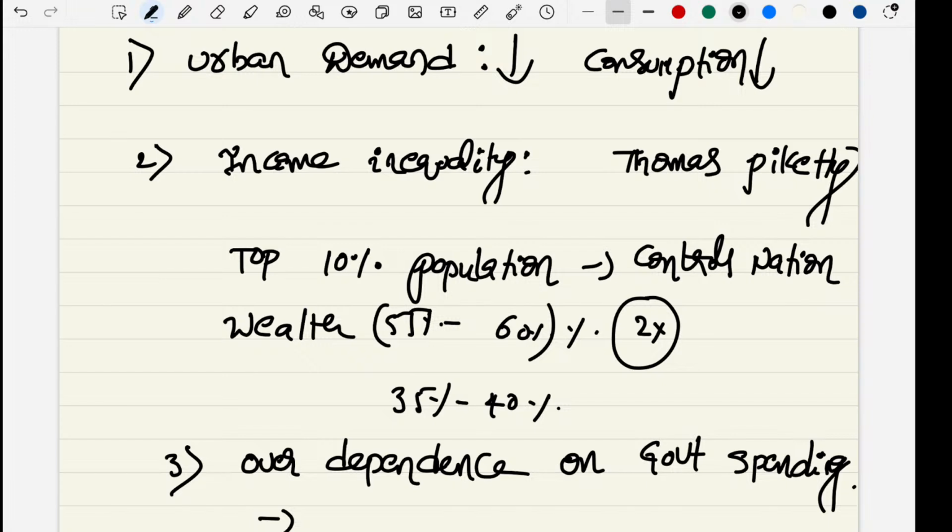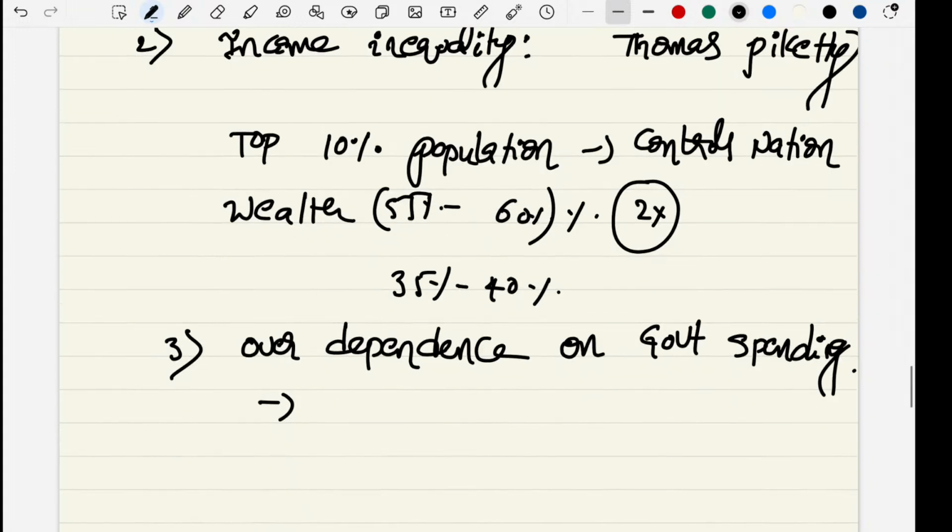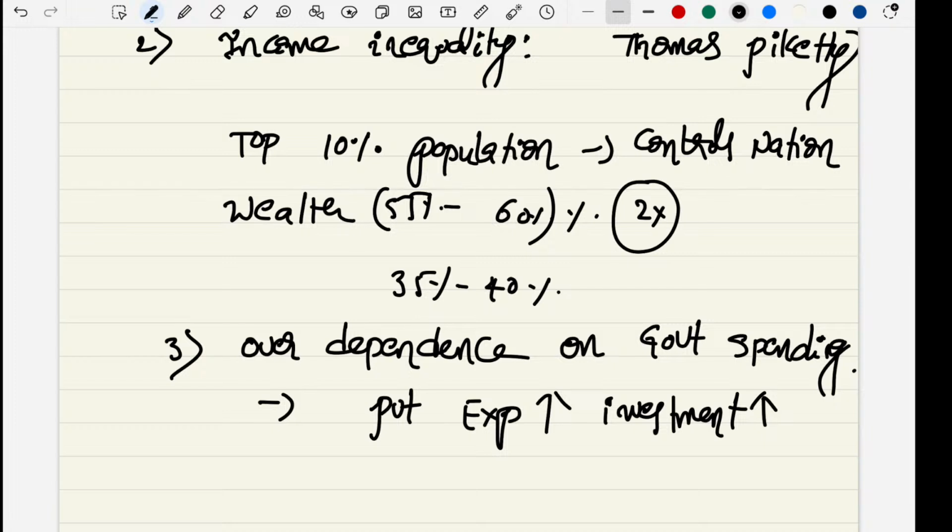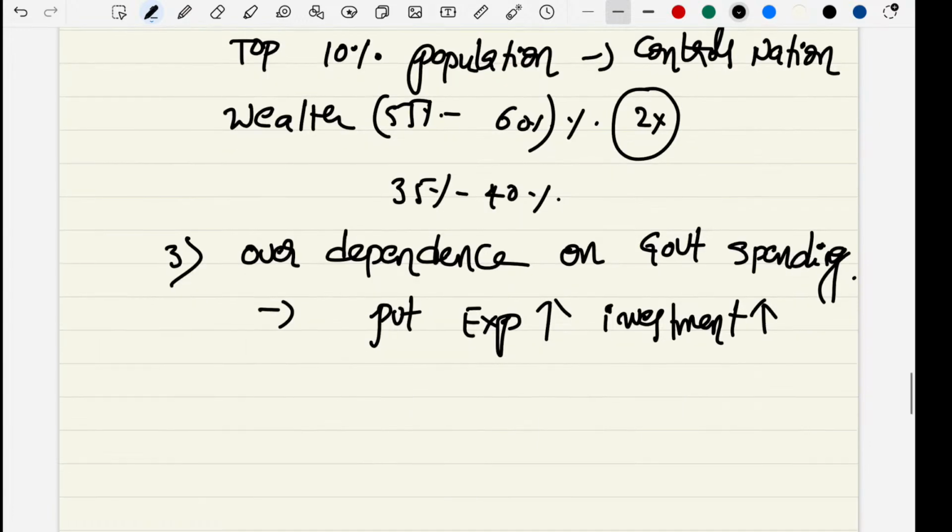It is increasing, so that is the problem. We need to promote private expenditure or private investment in the economy, but that is lacking. That is another challenge they are discussing with respect to the quarter 2 economic slowdown.